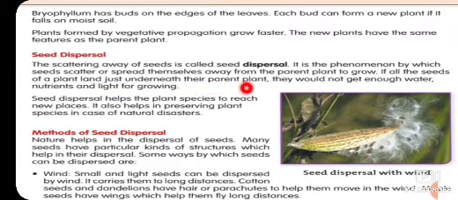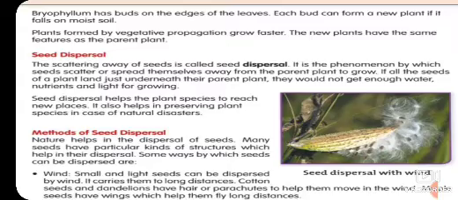Yes, this part is trying to say that if all the seeds just fall underneath their parent plant, what do you think, will they all germinate? No, they will not all germinate because they will not grow properly; only some of the seeds will grow. Why? Because they will not get enough water, nutrients and light. Why? Because there will be competition between the seeds to get these appropriate conditions.